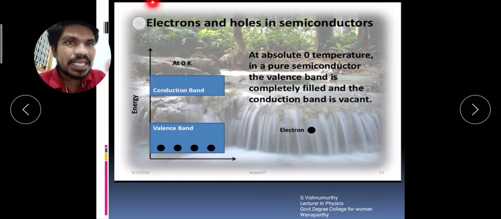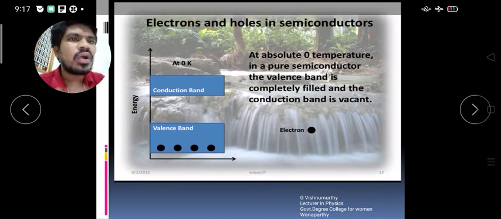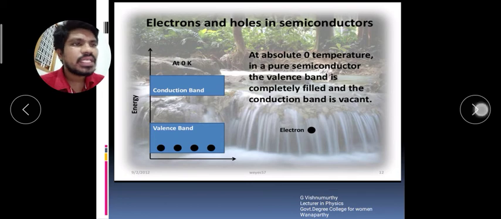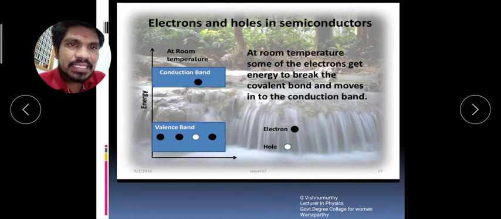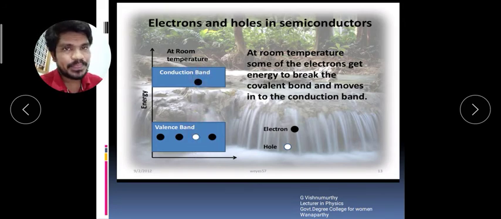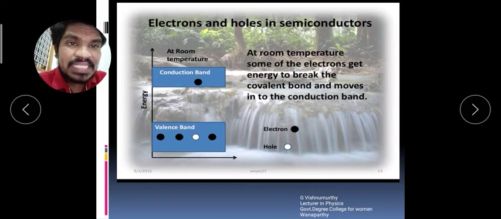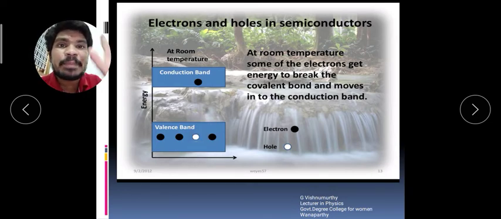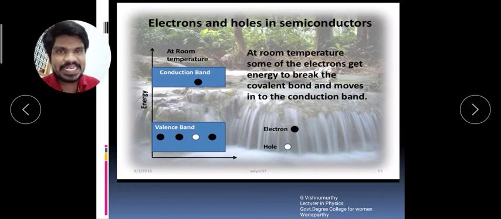Our topic is electron and hole. Here you see this, the electron which is present in the conduction band. Because this third electron captured or absorbed the energy, it left the valency band and reached the conduction band. When the valency electron leaves the valency band, an empty place is created.